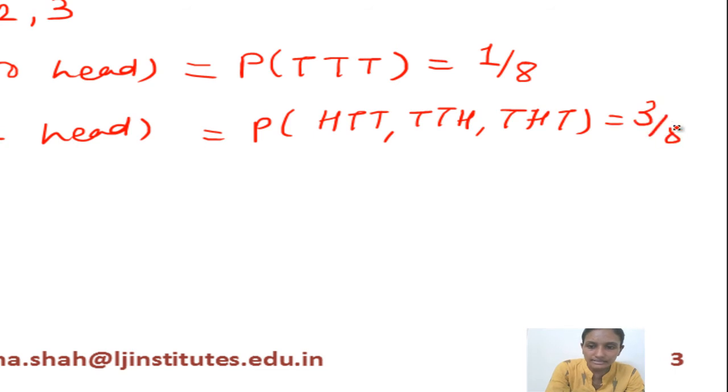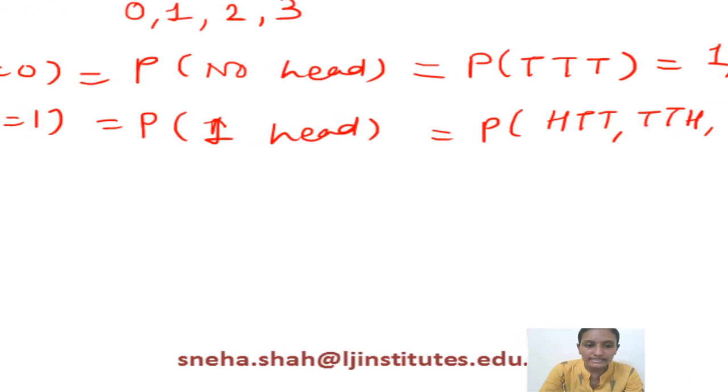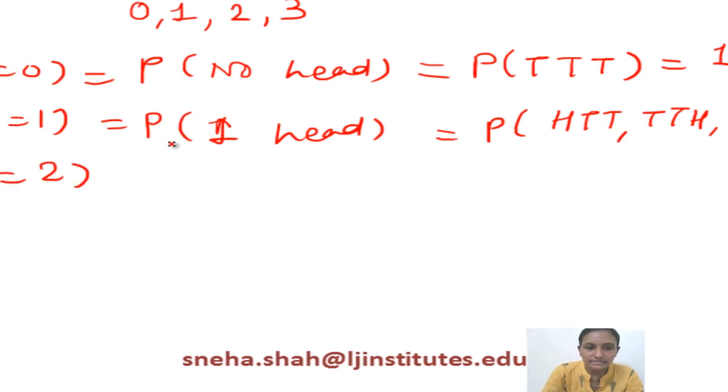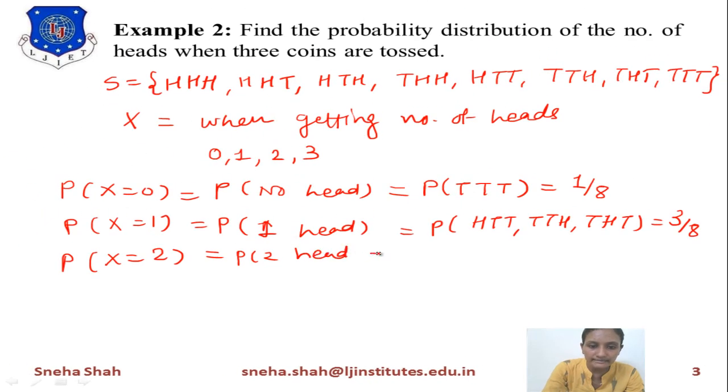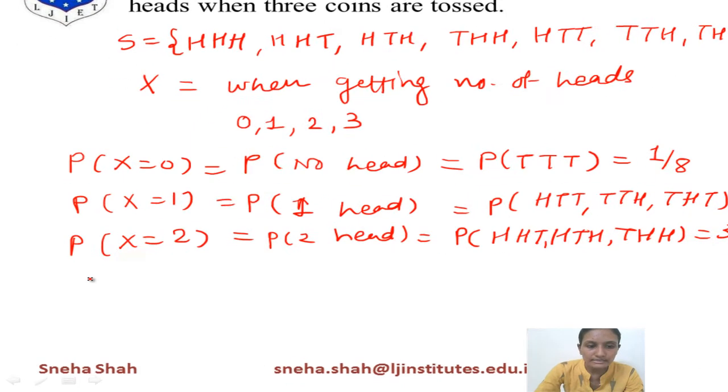It means 3 possibilities from these 8 outcomes. Now the next term is probability of x equals 2, which is the probability of 2 heads. It means the 2 heads are in HHT, HTH and THH. So we will write down HHT, HTH and THH. So there will be 3 different possibilities from 8 possible outputs.